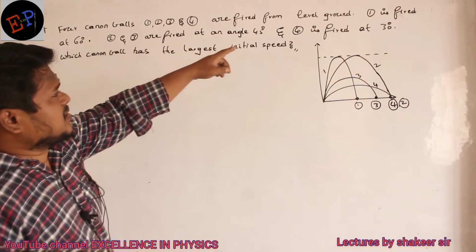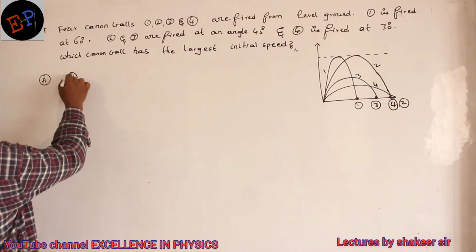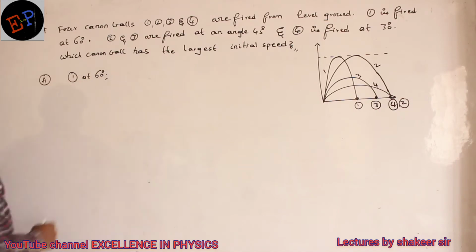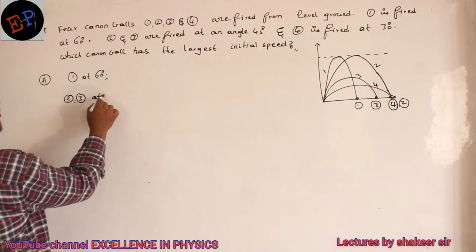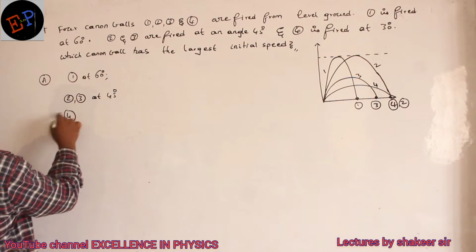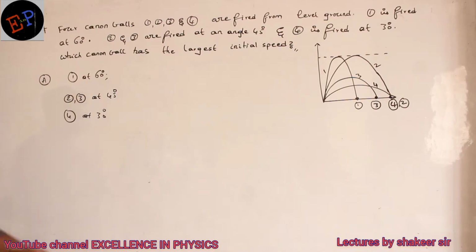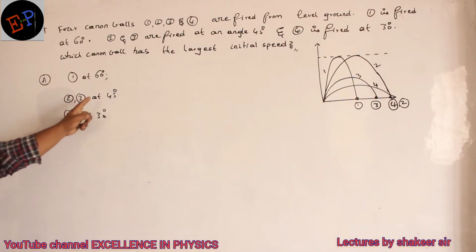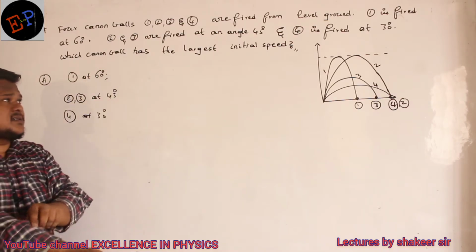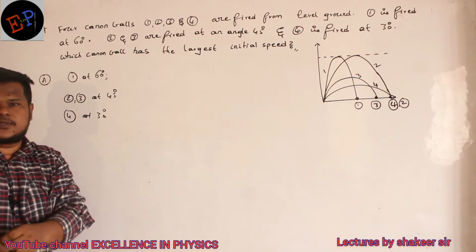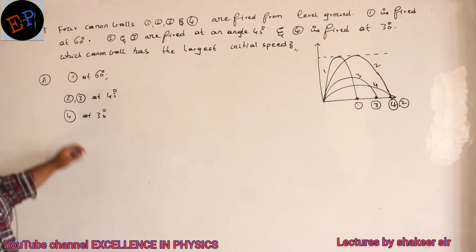So then some conditions also he is giving. One is fired at what angle? First one is fired at an angle of 60 degrees. Clear, no, ma? So 2 and 3 are fired at 45 degrees, and fourth one is fired at an angle of 30 degrees. These are the given conditions. So all the angles are given, no? Then the question is, which ball has the largest initial speed? Out of these 4 balls, which ball has the highest initial speed? That is what I am supposed to calculate. Are you able to understand, ma?